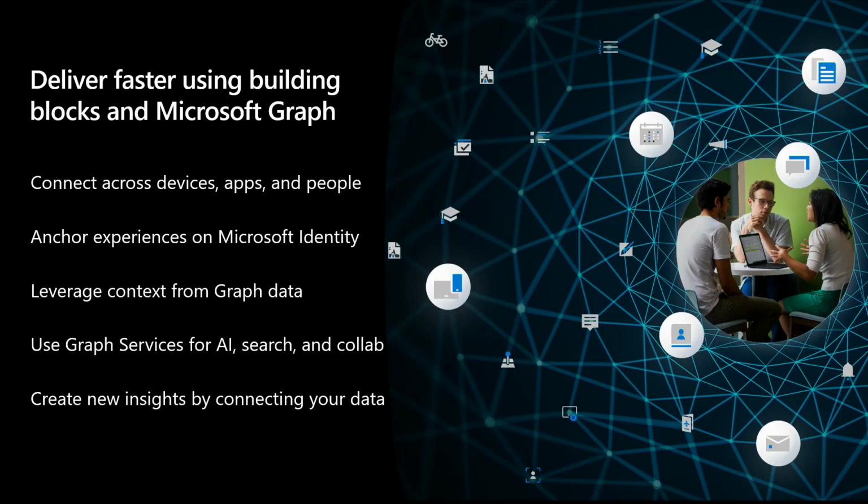Now that we have seen how easy it is to get started with the graph, let's cover what are some of the use cases for it. We talked about people-centric experiences anchored on Microsoft Identity. This is the entry point for all of the interconnected data across devices, apps, and people. Now, it enables you to create these contextual experiences powered by the graph that can be enriched with all the capabilities and the services that we offer. For example, all of the AI tooling in Microsoft Azure or Microsoft Search, and even more.